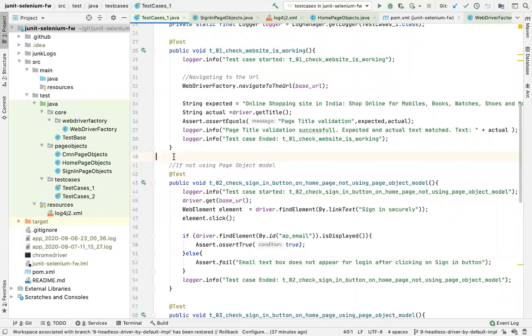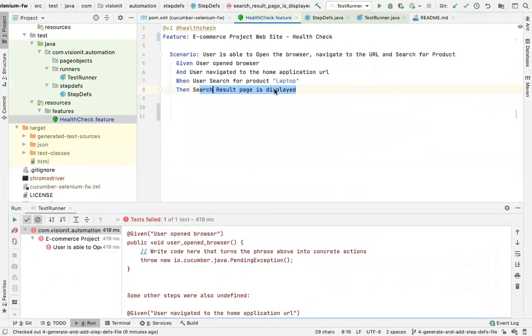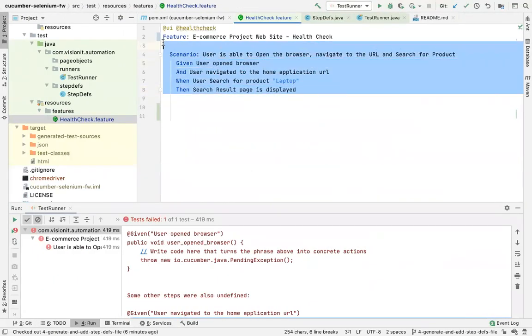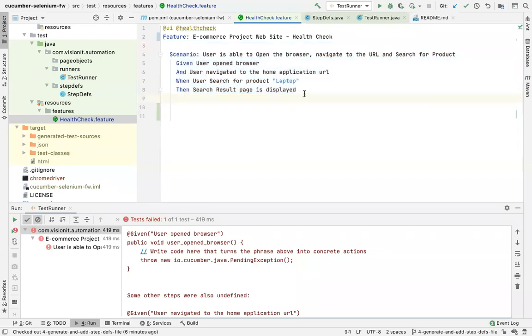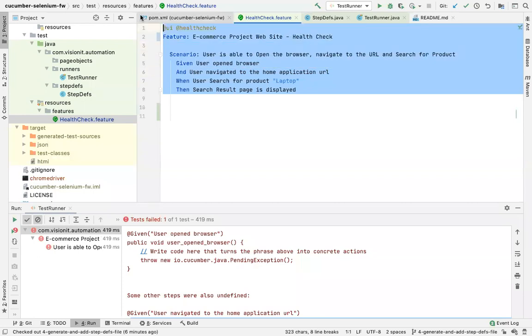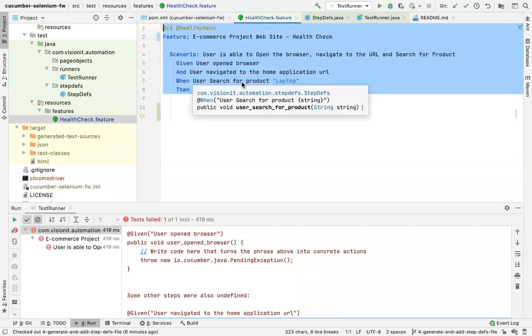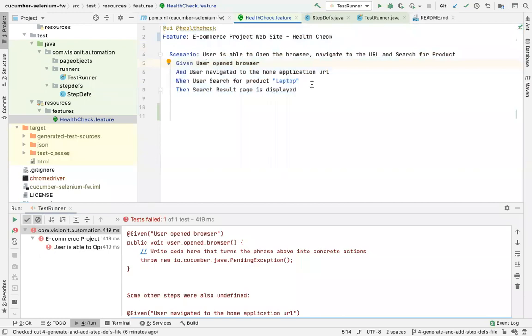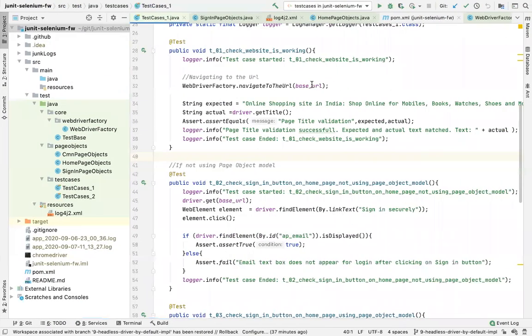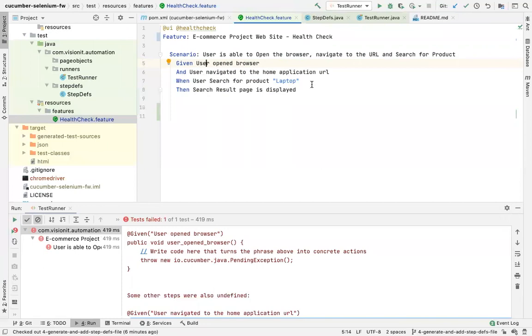But what it lacks is readability. If you compare Cucumber with TestNG, Cucumber has very few features. It has absolutely only 10% of the features of what TestNG has, but it has a great power in facilitating the test case writing in a lucid manner. That's the only advantage of Cucumber over TestNG. Otherwise, TestNG is a very good framework, but people, industry and projects are moving away from it.